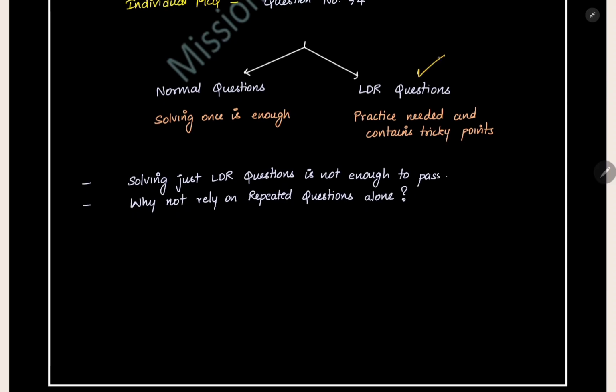The other type of questions is the LDR questions that I have sorted out here. For these questions, a little bit of practice is required, and in these questions there are some tricky points which you cannot remember just by solving once. You need to solve them 2 to 3 times, and before the exam also you have to go through these questions once. Only then can you remember it and solve it easily when you see those exact questions in the exam. If you do not go through these LDR questions specially, you will find difficulty solving them in the examination. It will take extra time, and you have to complete the paper in the given time itself. So it is required that you go through the LDR questions before going to the exam.